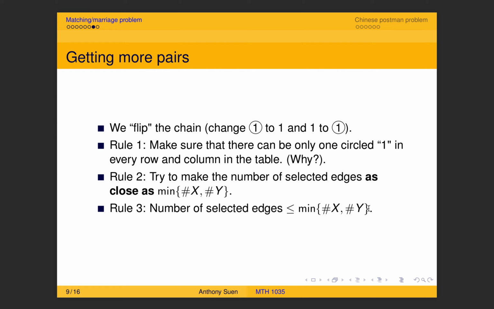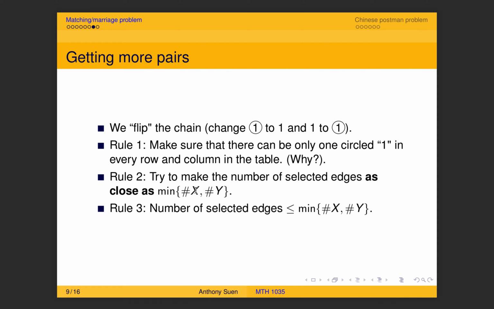Now here I just recall the rules. Make sure that there is only one circled one in every column in the table. I explained it to you already. If you don't want to see any fights, then just follow that rule. Otherwise, you can try to pick two ones on the same row or on the same column. Rule number 2: try to make the number of selected edges as close as this number.